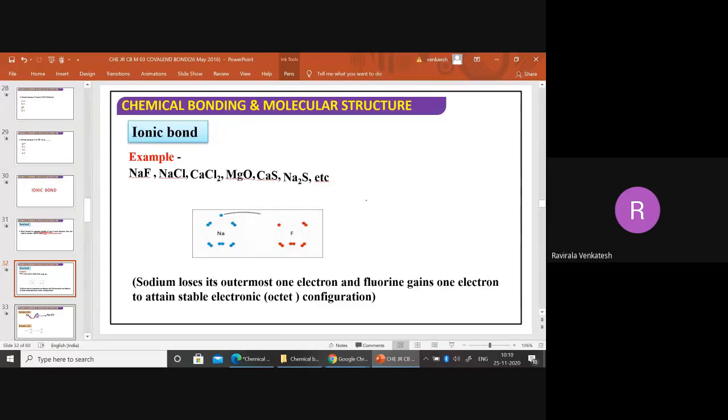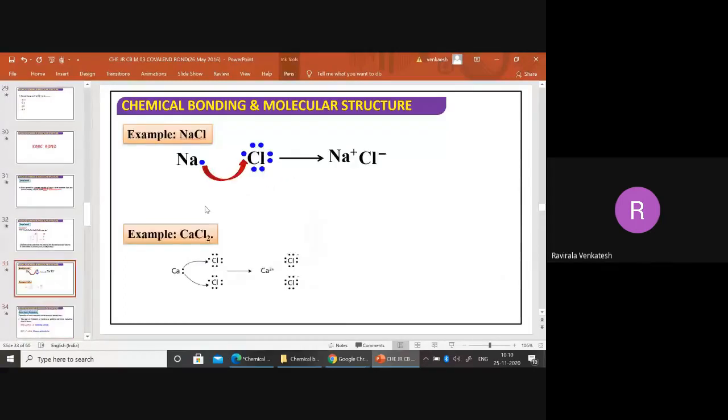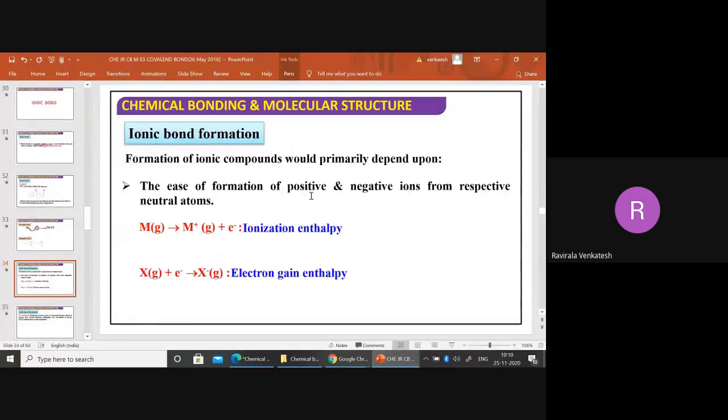Yesterday we discussed this concept. Sodium is transferring one electron to the fluorine. Now this becomes loss of one electron, and this becomes gaining of one electron. Between these two, what type of force will operate here? Coulombic forces or electrostatic forces are operating. So that is nothing but called the ionic bond. Any number of times we discussed this, isn't it?